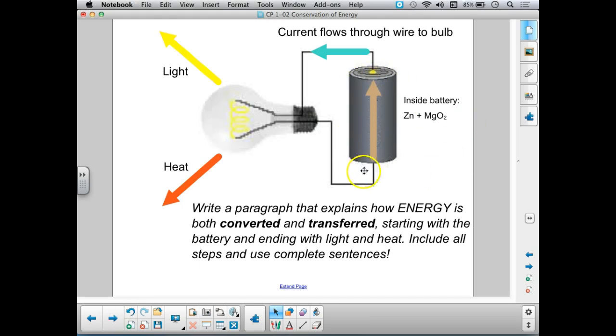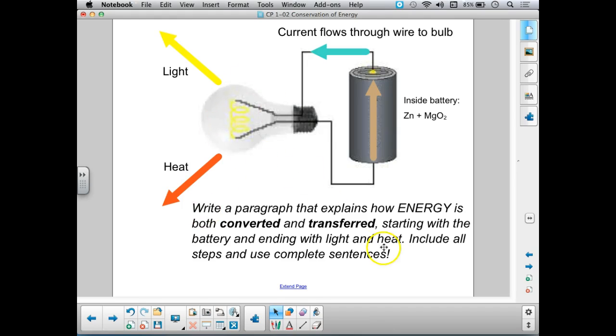I have a battery over here. Inside the battery, in this particular battery, is zinc and manganese oxide. They are chemicals that store some energy in their molecular bonds. And then I have wires that are connected to a bulb. Current is flowing through that wire, electrical current. It goes to the light bulb, and from the light bulb we get light and we get heat.